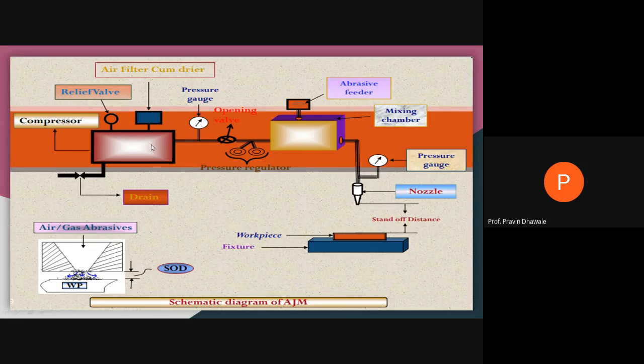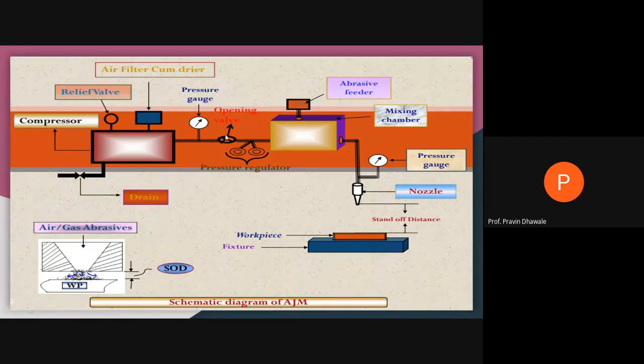So at the outlet of this compressor, you get high pressure clean air, free from dust, dirt, and water particles. And whatever the pressure of this compressed air is, it is shown by this pressure gauge. At the outlet of the compressor, the pressure of the air we are providing for the next element is indicated by this pressure gauge.